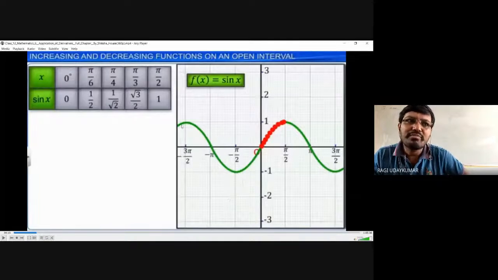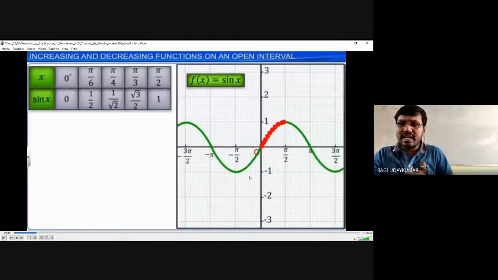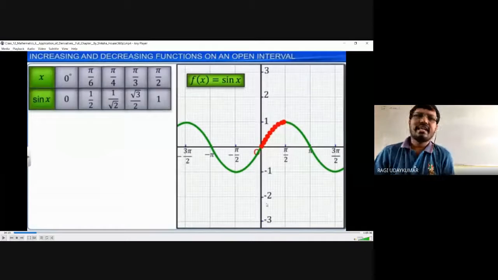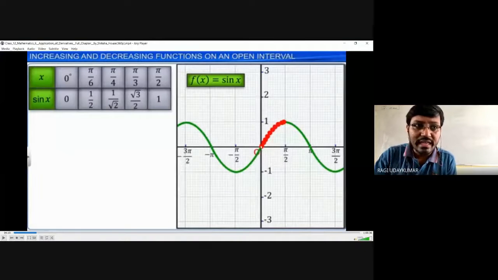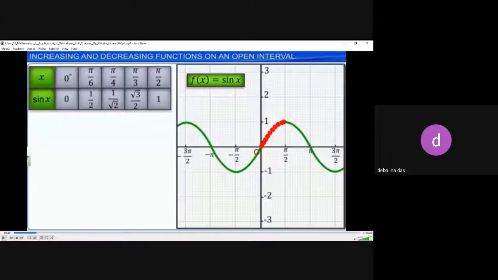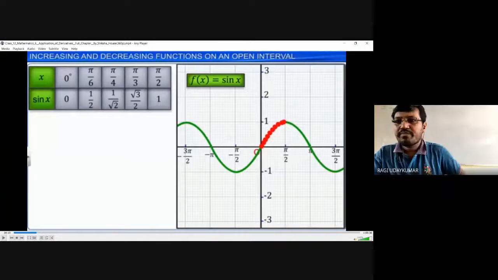Observe the graph, beta. You know the sin x graph, and the x value is taken on the x-axis. Sir, 0. On the real axis, the x value is there. It is not zero. It is the set of real numbers.